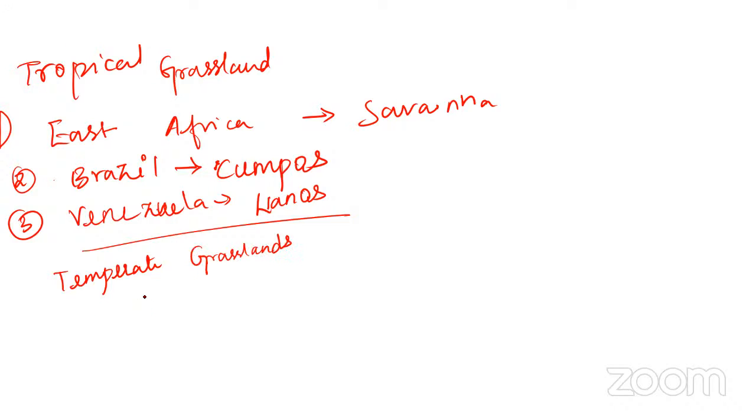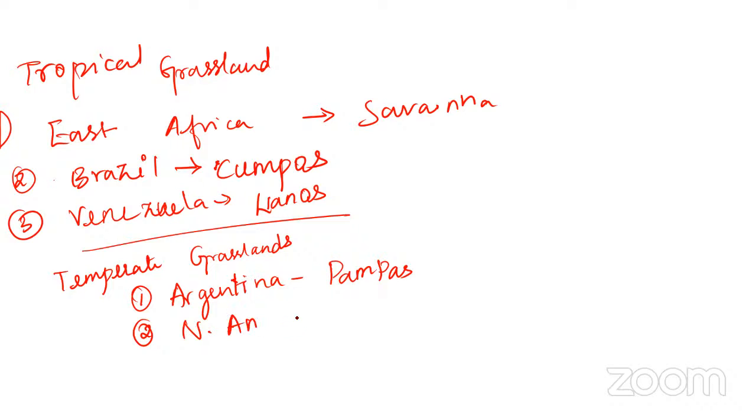Okay, in temperate grasslands, first one is Argentina, okay? It is what? Pampas, okay? Next is, what I said next? North America. Very good. North America, it is what?